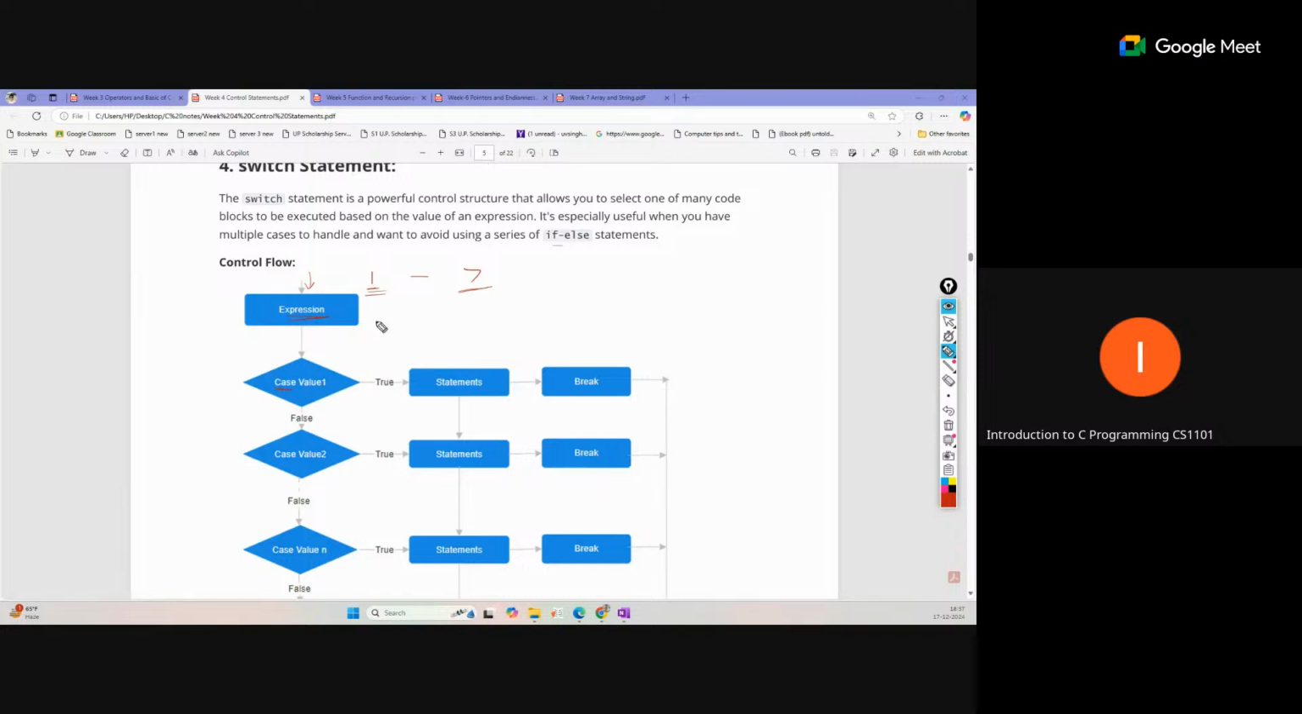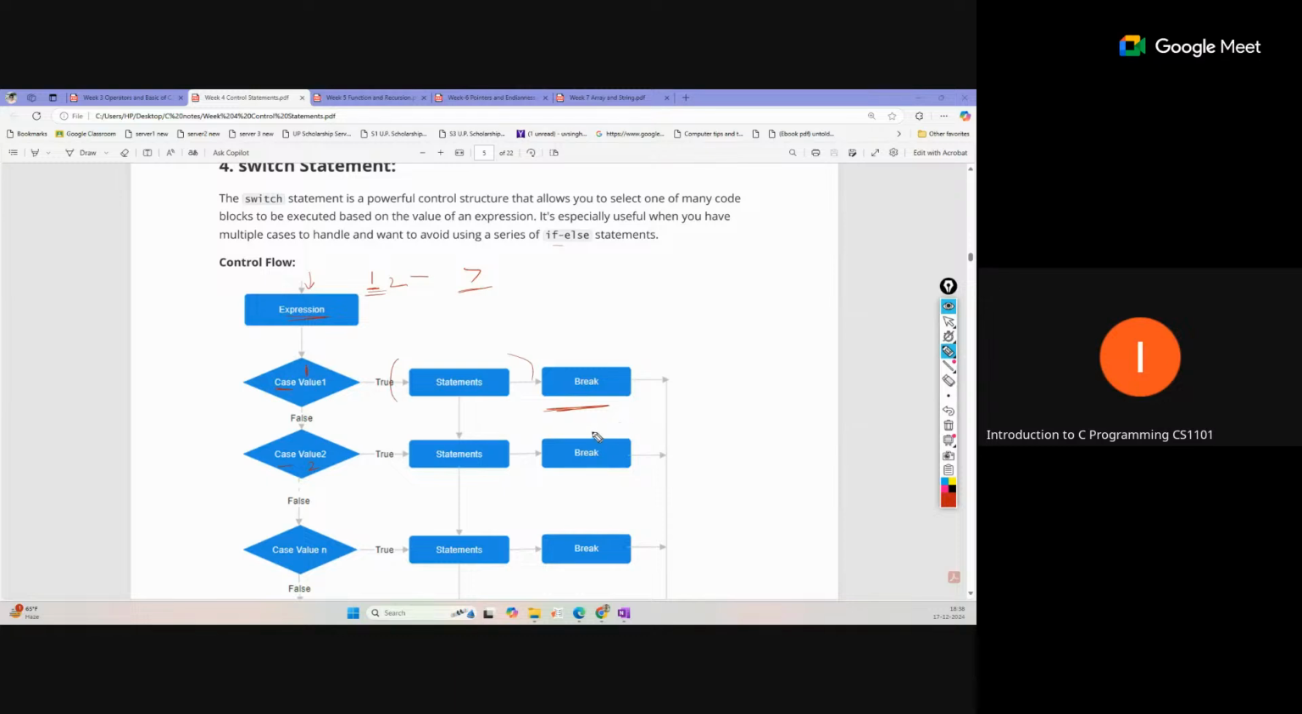So for the value one, the case will be defined as case one. If our value is two, the case value we define as two: case two, case three, like this, in sequence. And for each case, some set of instructions or statements we can define as a body. And here this break is important.